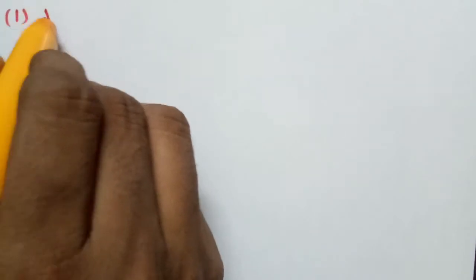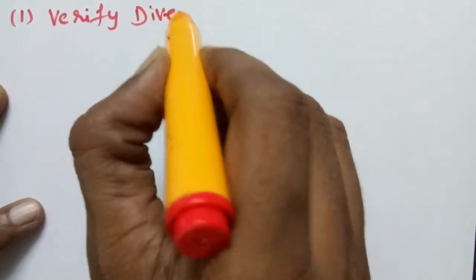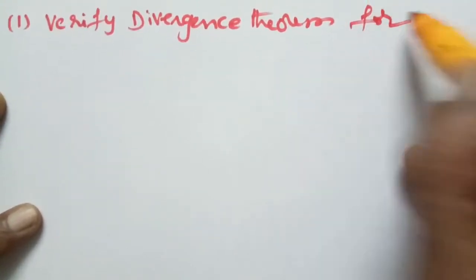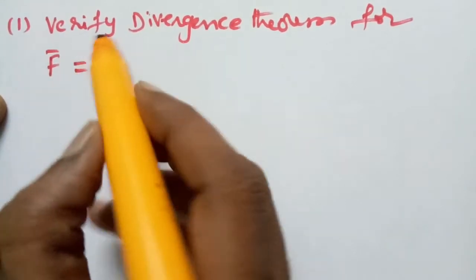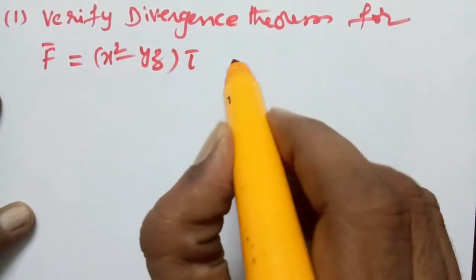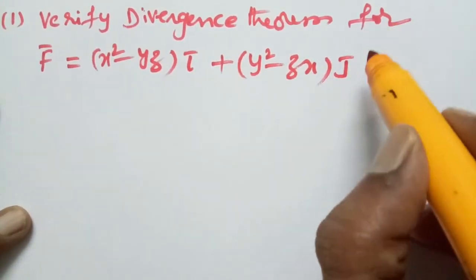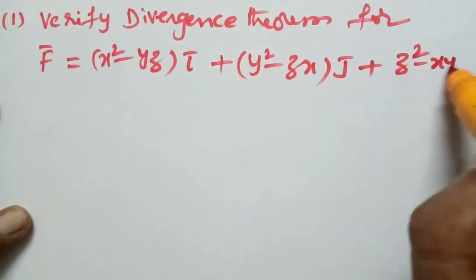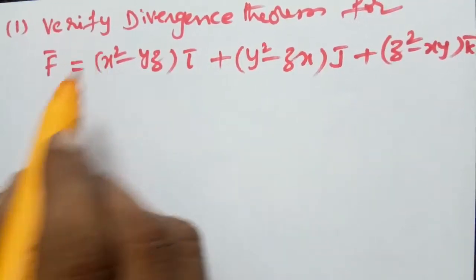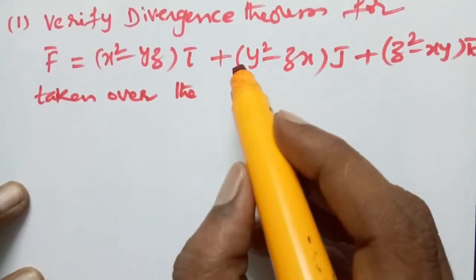Problem number 1. Verify divergence theorem for F bar equal to x square minus yz i bar plus y square minus zx j bar plus z square minus xy k bar, taken over the rectangular parallelopiped.